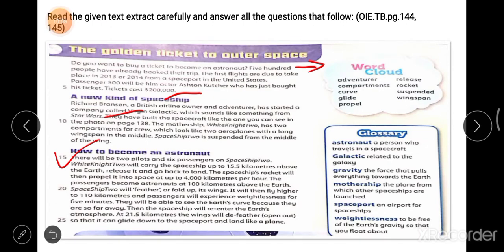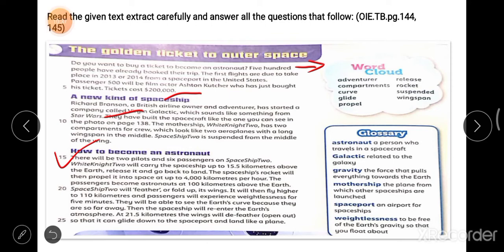The passengers become astronauts at 100 kilometers above the Earth. Spaceship 2 will feather or fold up its wings. It will then fly higher to 110 kilometers, and passengers will experience weightlessness due to the lack of gravity, because there is gravity on Earth, but there is no gravity in space. That's why they will not feel the weight. They will be able to see Earth's curve because they are so far away.